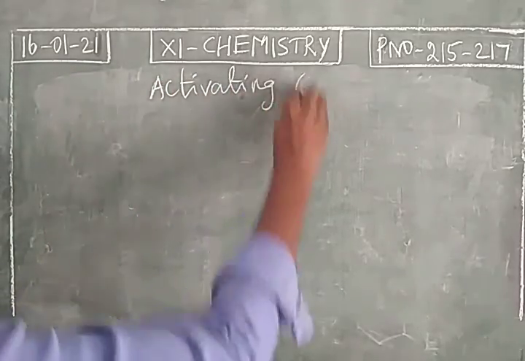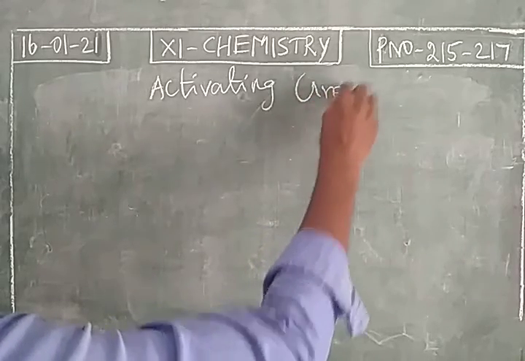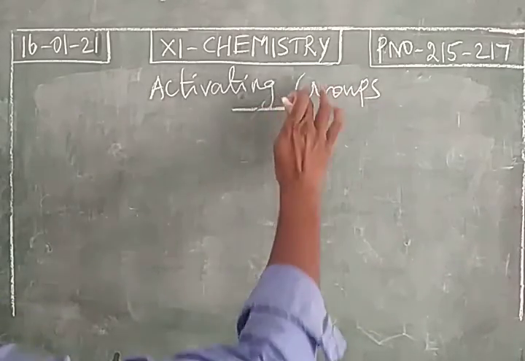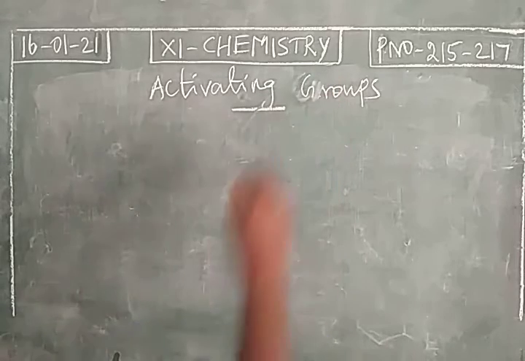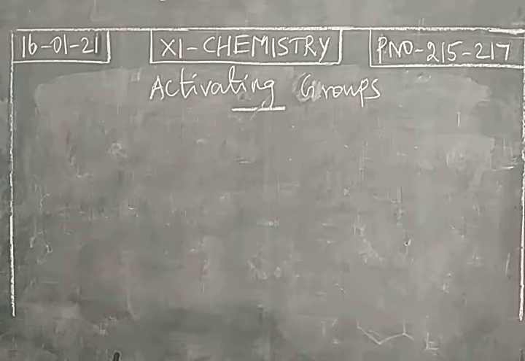Activating groups. Some of the functional groups are called activating groups. If the functional group is an activating group, it will increase the reactivity of the benzene. What is the meaning of activating group?